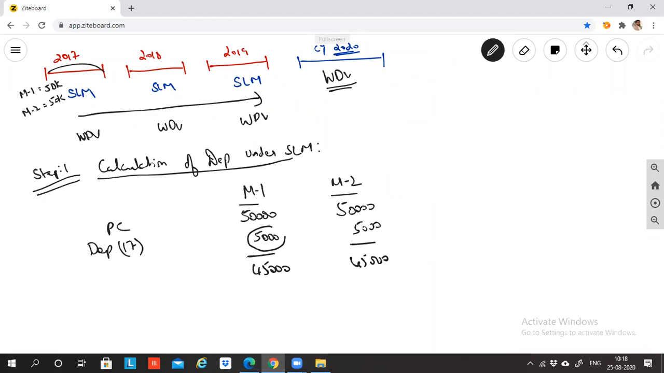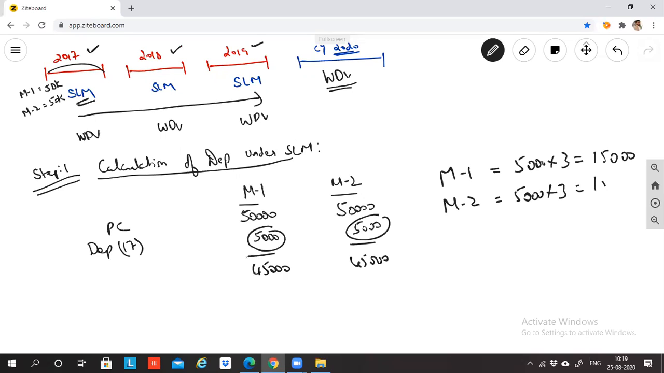5,000 is the depreciation for machinery 1, 5,000 for machinery 2. Since we are following the SLM method, in 2017, 2018, 2019, all 3 years for machine 1 it is going to be 5,000, 5,000, 5,000, and for machine 2 also 5,000, 5,000, 5,000. So machine 1 depreciation for 3 years is 5,000 into 3, which is 15,000. For machine 2 it is again 5,000 into 3, 15,000. So total depreciation already charged so far is 30,000.